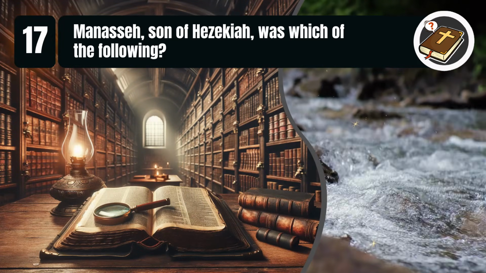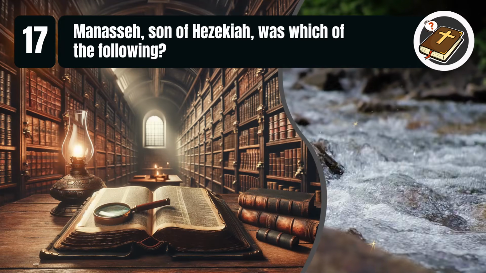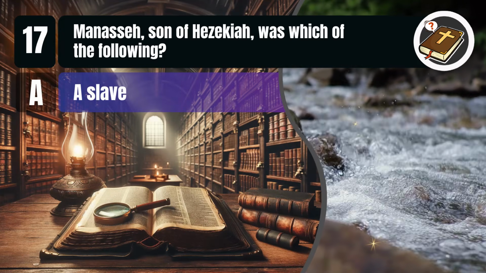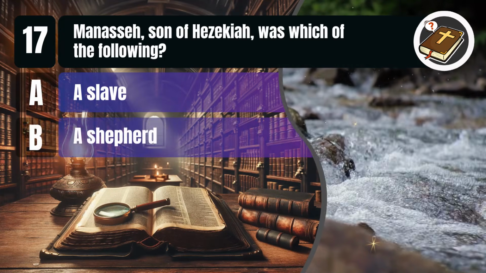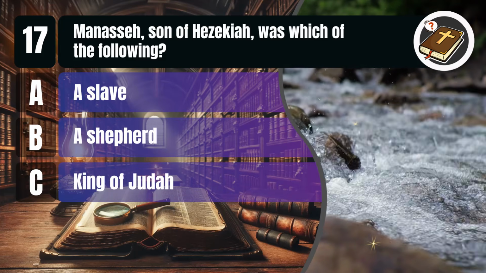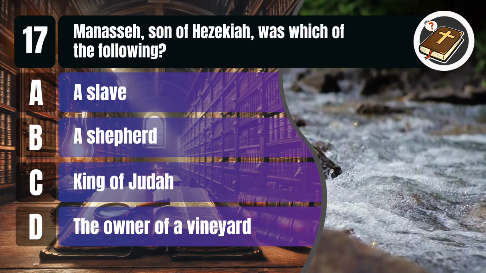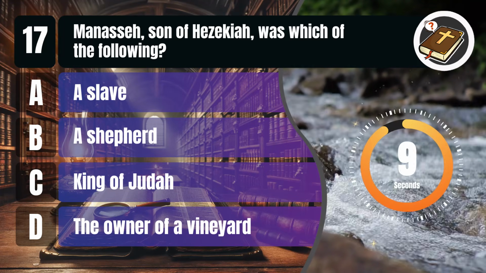Question 17. Manasseh, son of Hezekiah, was which of the following? A, a slave. B, a shepherd. C, king of Judah. D, the owner of a vineyard. You get 10 seconds.